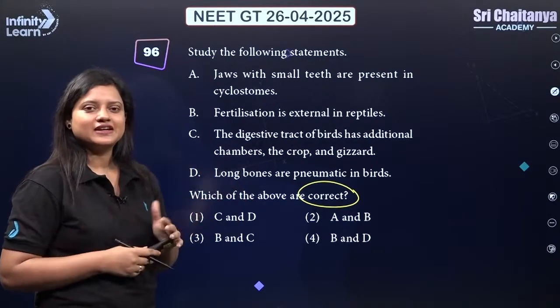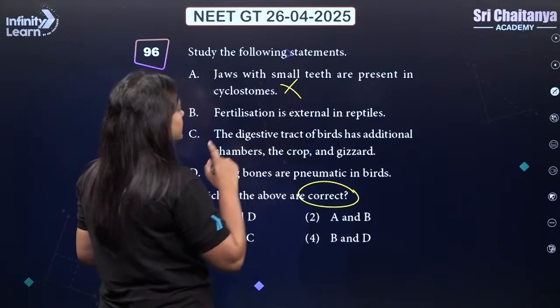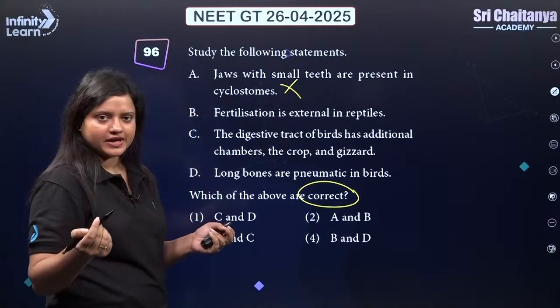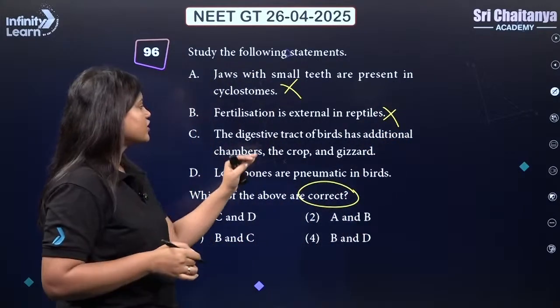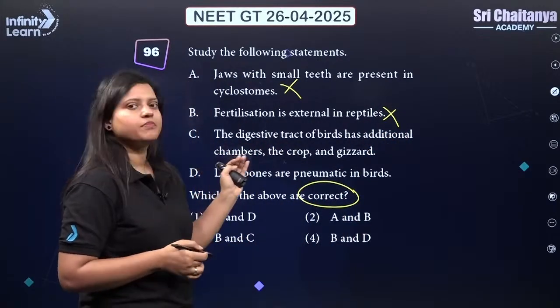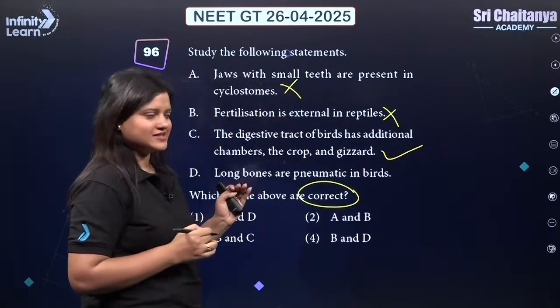So they are classified under cyclostomata or Agnatha. This is wrong. Fertilization is external in reptiles. So fertilization is internal. The digestive tract of birds have additional chambers, crop and gizzard. That is right. Crop for storage and gizzard for grinding.